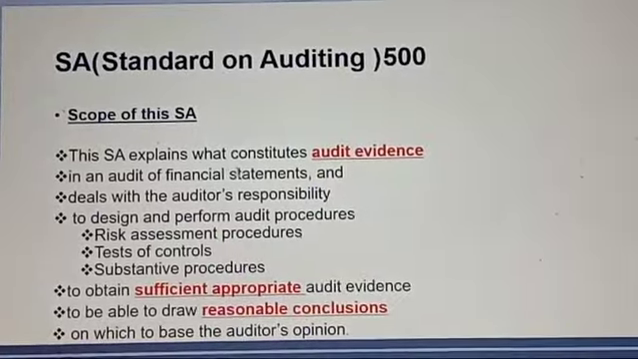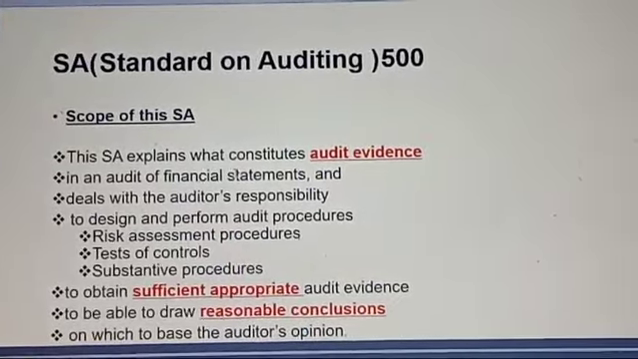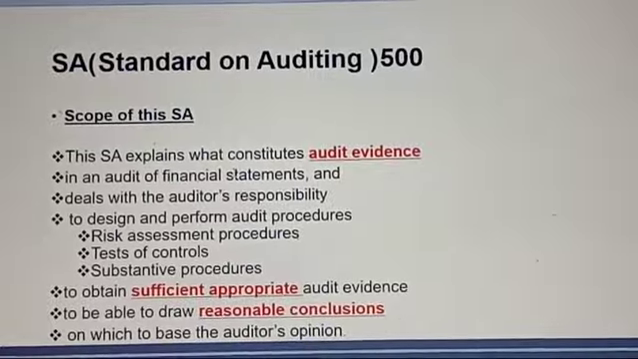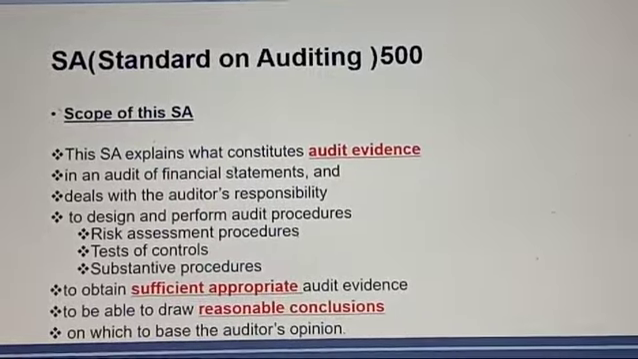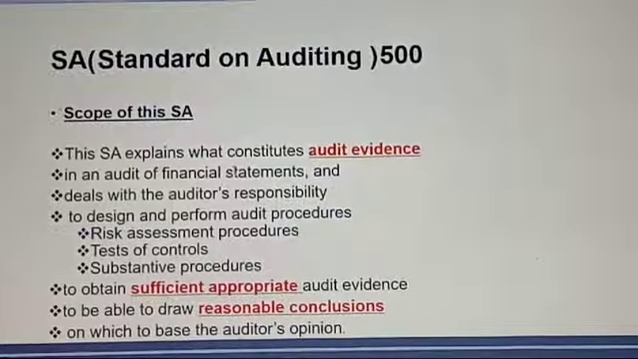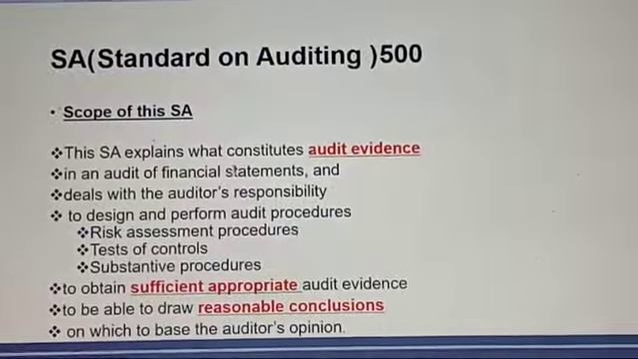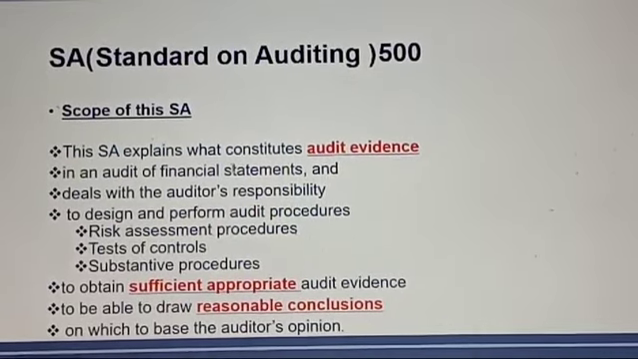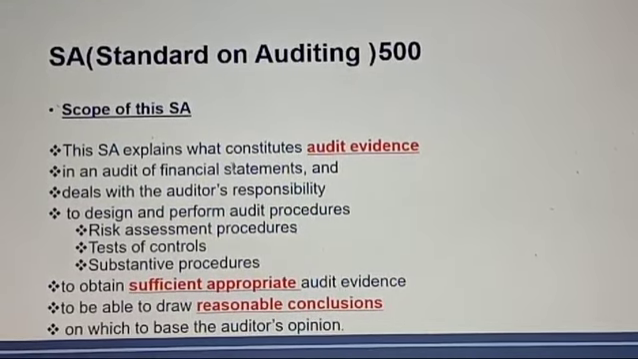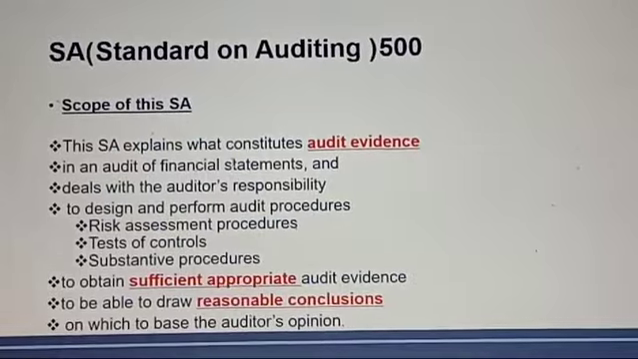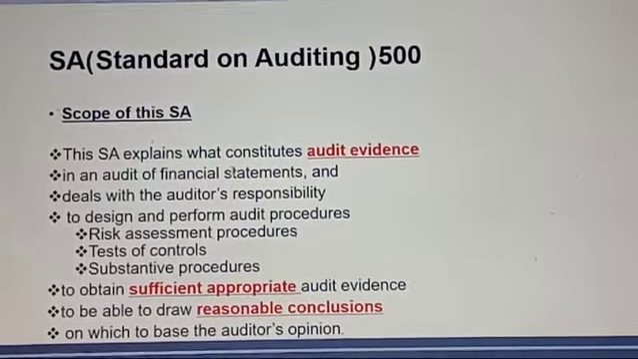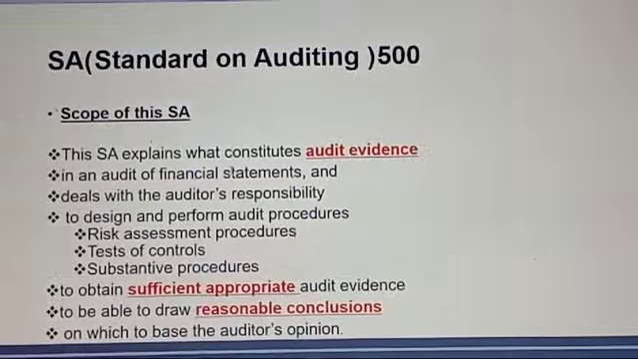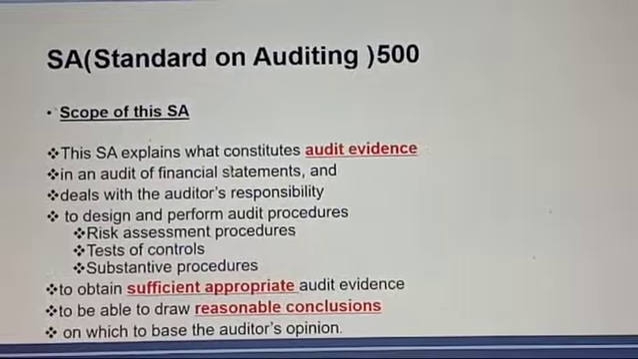First of all, I told you this standard explains the meaning of audit evidence. We will be covering that in the next slide. After that, to obtain sufficient appropriate audit evidence, what is the meaning of sufficiency and appropriateness of audit evidence? This area is covered in SA 500. Then why are appropriateness and sufficiency required for audit evidence? To be able to draw reasonable conclusions. SA 200 defines that the auditor should obtain reasonable conclusions. These reasonable conclusions will be based on the audit evidence which the auditor draws during the audit.